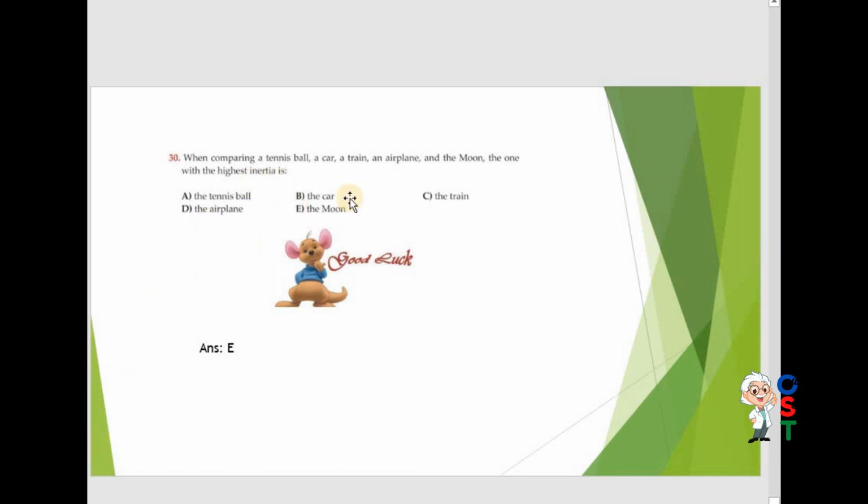Now the last one. When comparing a tennis ball, a car, a train and the moon, the one with the highest inertia is... Inertia is related to mass. If the mass is high, the inertia will be high. So you can see the tennis ball, the car, the train, the airplane, the moon has the highest mass. Obviously it has the highest inertia. So E is correct.